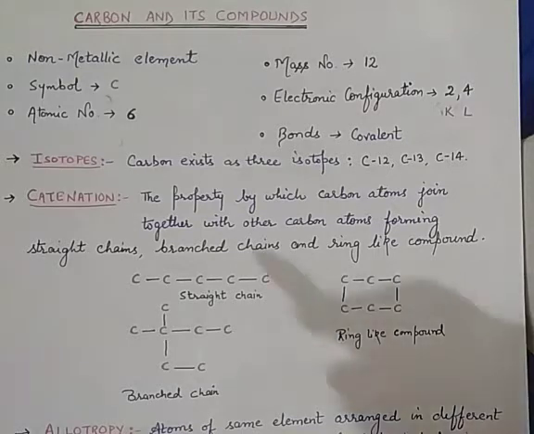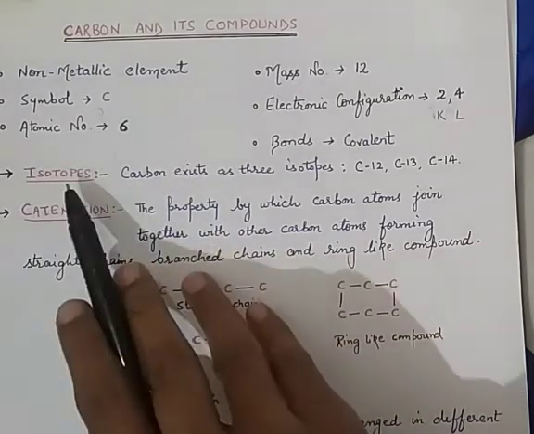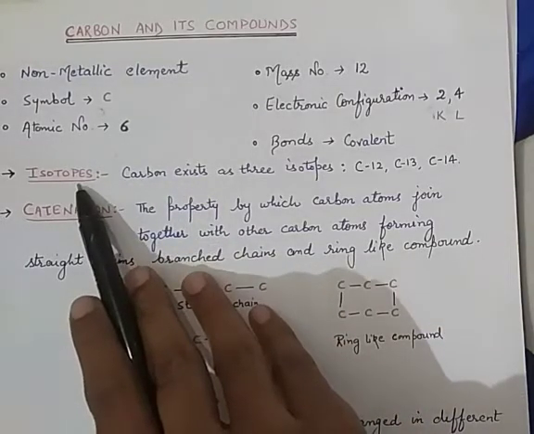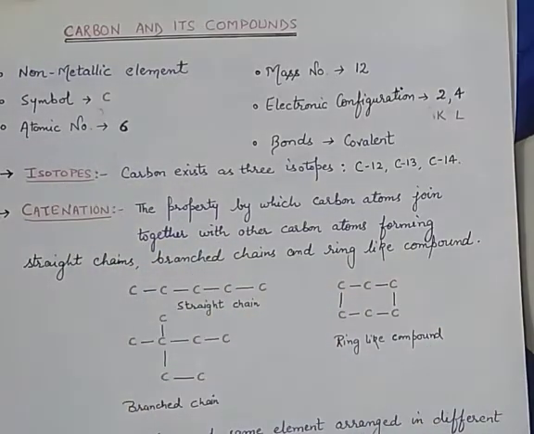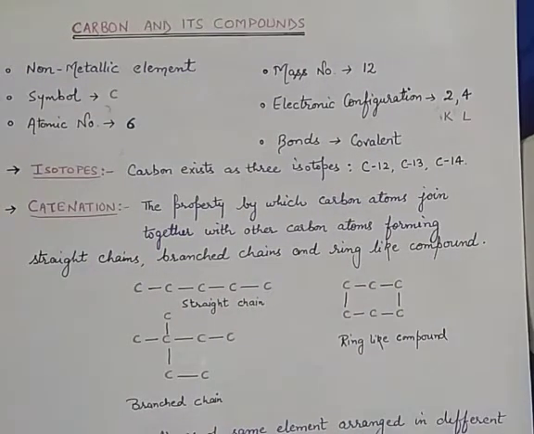Now I have written one term here, the isotopes. I have already explained isotopes to you. Isotopes are elements having the same atomic number but different atomic mass. So one of the special properties of carbon is that it exists as 3 isotopes: carbon 12, 13 and 14.